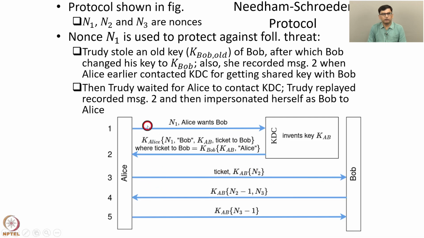So this is a vulnerability against which the nonce N1 defends. So it defends against this attack that is possible in the absence of this nonce. Since this nonce N1 is included in this message 2 by the KDC, this attack fails because in this attack Trudy replayed the old message 2, but looking at the nonce in the message, Alice will come to know that it's a recorded old message. So this nonce must be the same as the nonce that Alice sent to the KDC for this message to be accepted by Alice. Hence this nonce N1 defends against vulnerabilities such as these.